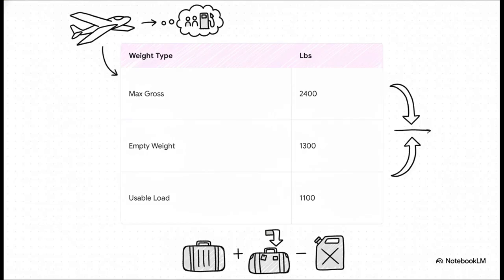So the really crucial point here is that to find your usable load, the weight you have left for passengers and gas, you simply subtract your empty weight from your max gross weight. Let's say your max gross is 2,400 pounds and your empty weight is 1,300 pounds. You're left with exactly 1,100 pounds. That 1,100 pounds is your entire budget for people, your bags, and your fuel, so you gotta choose wisely.